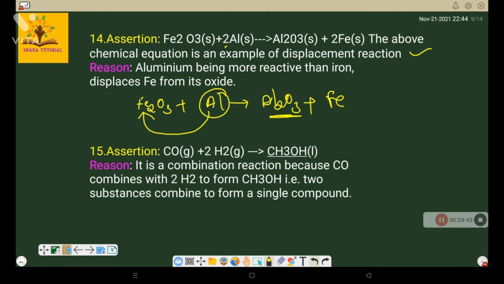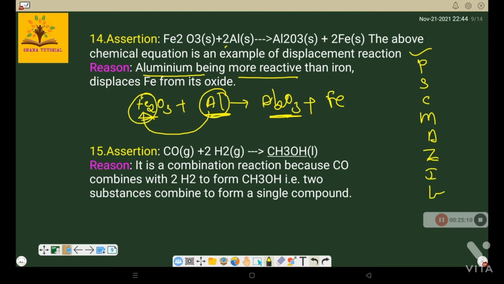Fine. Aluminium being more reactive. Whenever aluminium is more reactive than iron, then only aluminium can replace iron from its position. So for remembering that chemical reactivity, there is one mnemonic: P S C M A Z I L. At least remember until here.